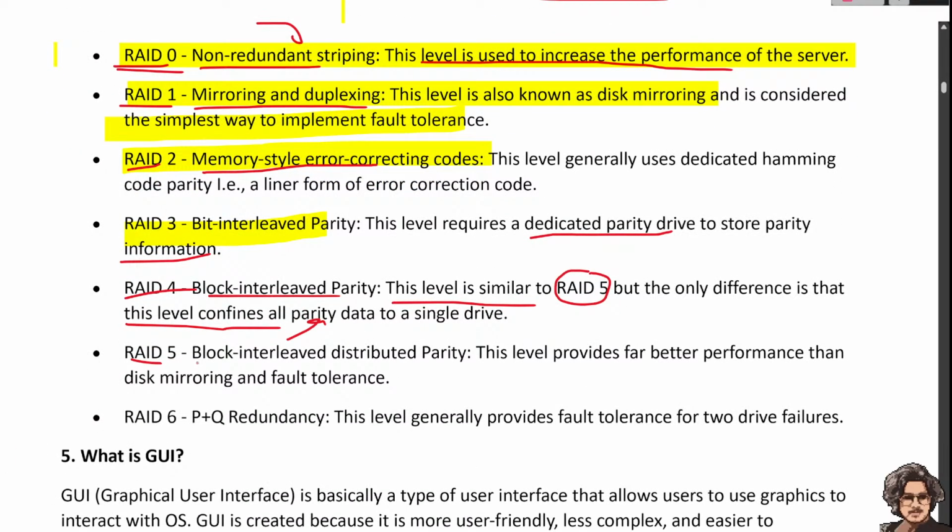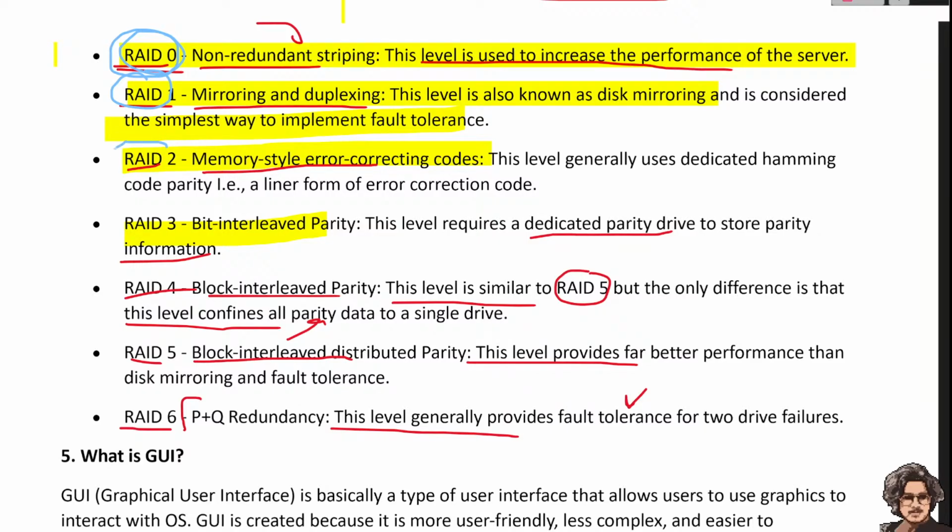And RAID 5 is block-interleaved distributed parity. This level provides far better performance than disk mirroring and fault tolerance. And RAID 6 is P plus Q redundancy. This level generally provides fault tolerance for two drive failures. Do you understand all this? RAID 0 is non-redundant striping, used to increase the performance of the server, and RAID 1 is mirroring and duplexing, considered one of the simplest fault tolerance levels.